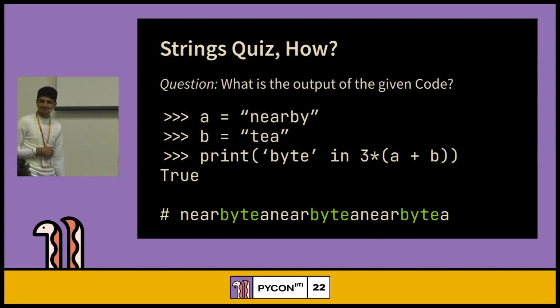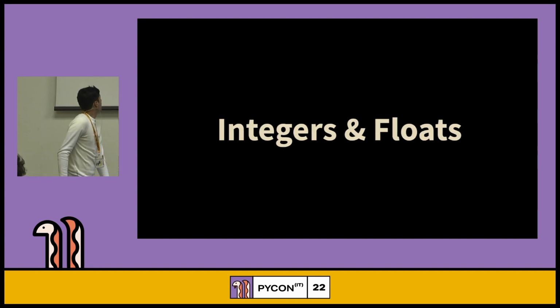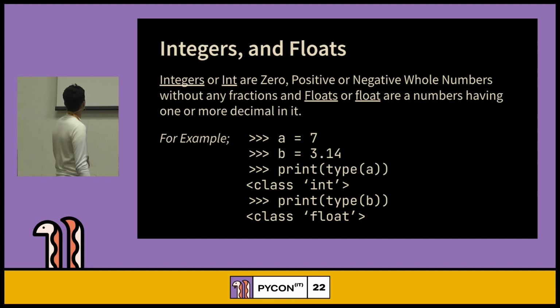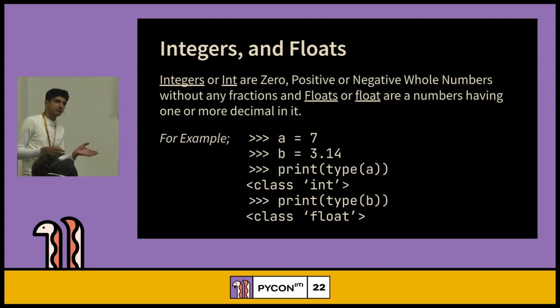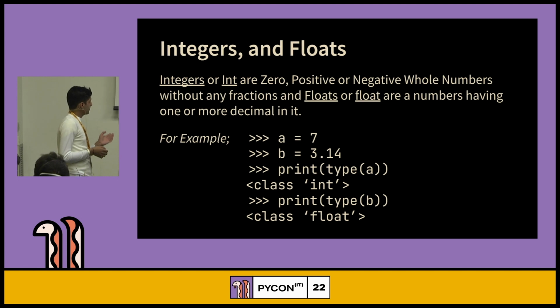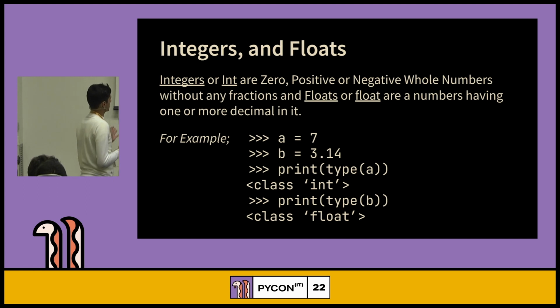Any questions? No. Okay, we have integers and floating point numbers. Integers are just numbers, but floats have decimal values. Any number which has a decimal in it, we call a float. You can see the examples here. We have a, which is 7, b, which is 3.14, and when we print the type of a, it's called int, and when we print the type of b, it's called float.